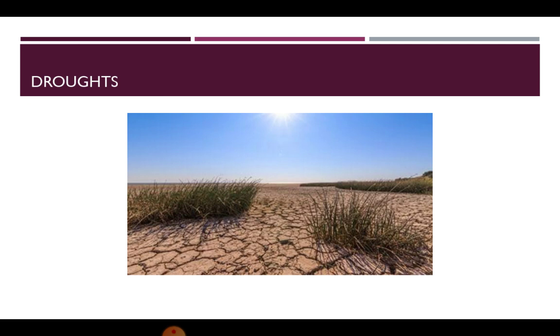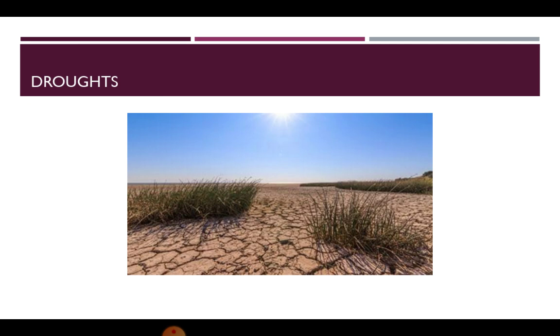Next, droughts. When there is a shortage of rainfall over a long period of time, there is a drought. Drought affects plants, animals, and the lives of people. Farmers face problems as their livelihood depends on the crops they produce.